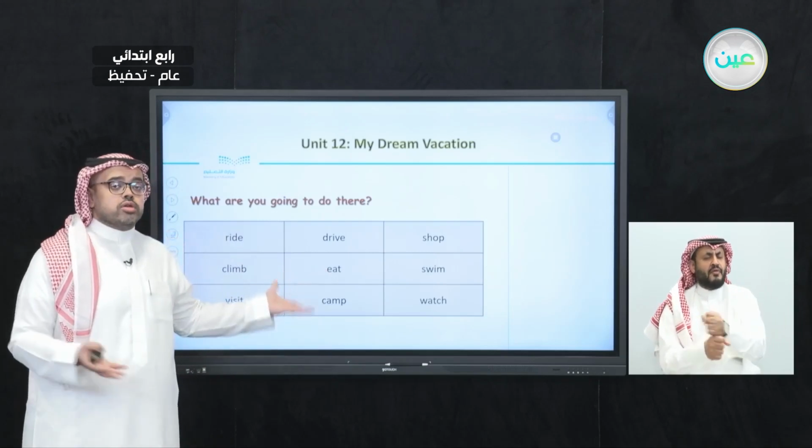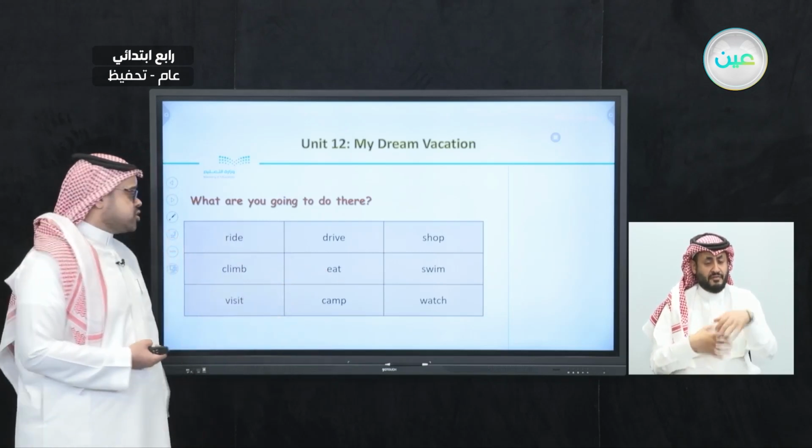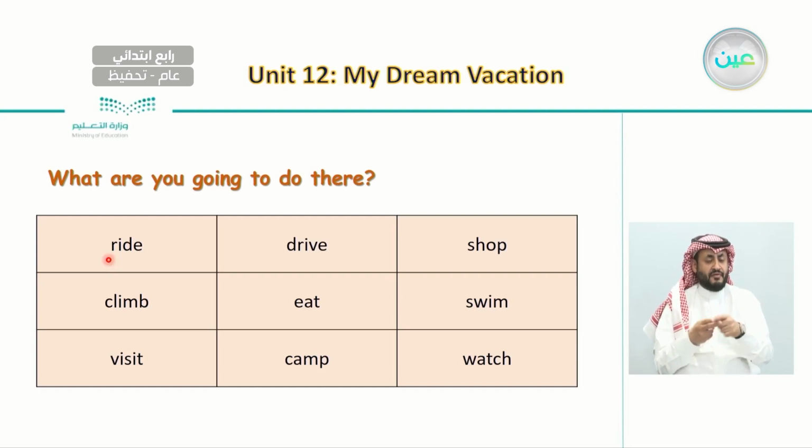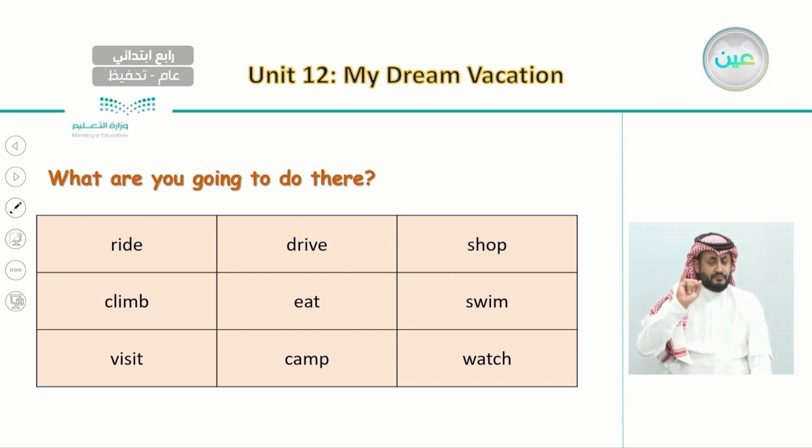So your partner can choose from these different actions. Ride, climb, visit, drive, eat, camp, watch, swim, shop. So here he or she can start the answer by saying, I am going to drive. I am going to eat. I am going to shop. So she or he can choose different actions.